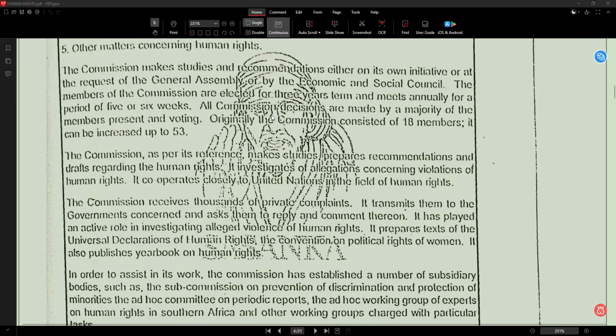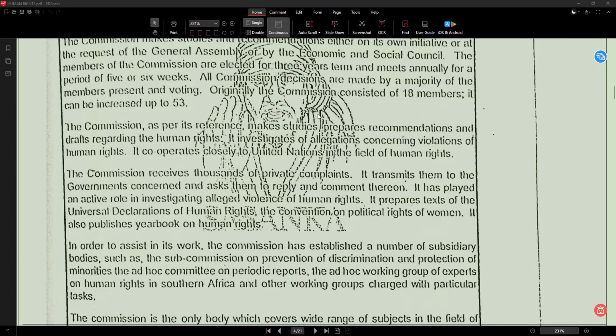Next, all commission decisions are made by the majority of the members present and voting. Decision means final choices. Majority means more than half. Members present means members who are there. Voting means giving their acceptance. So decisions are taken when most members agree. If 10 members are present, at least 6 must agree.